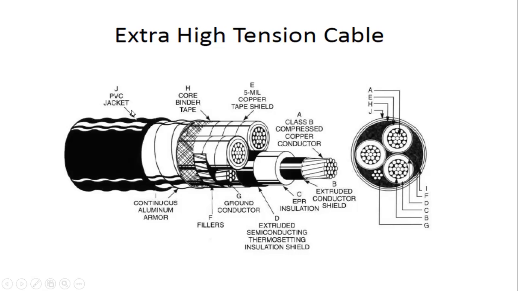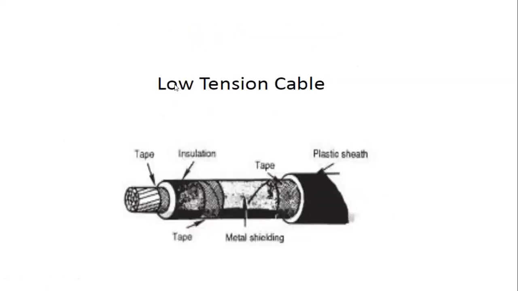This is the jacket. These are the various constructional parts for the high tension cables, and this is the cross-sectional view for the 3-core high tension cables. This type of cable is used from 33 kilovolts to 66 kilovolts. Okay, we are using the extra high tension cables.